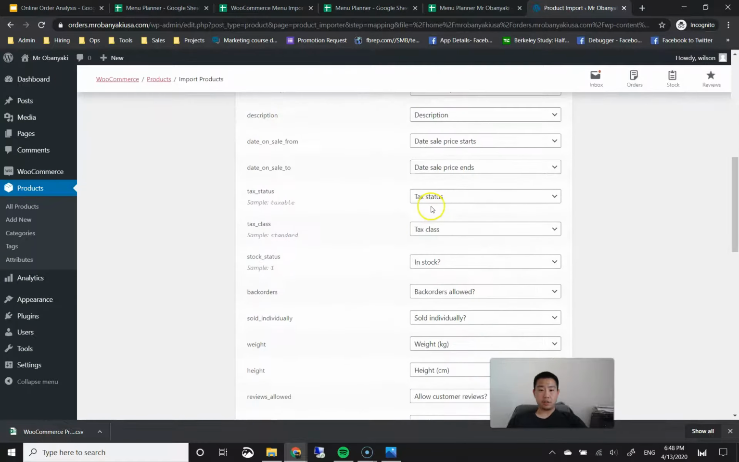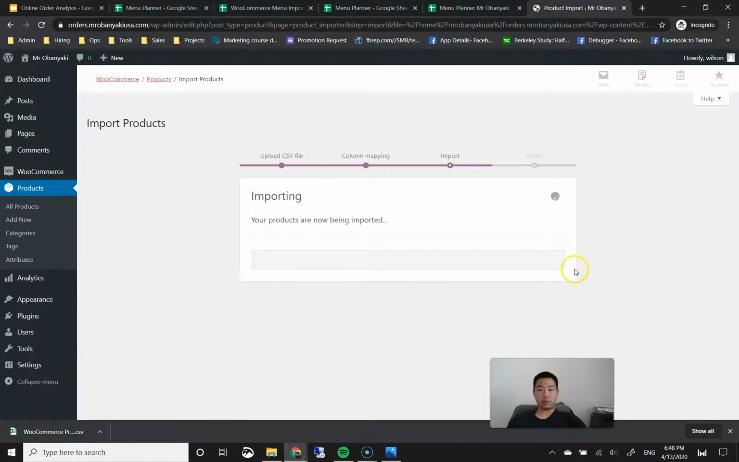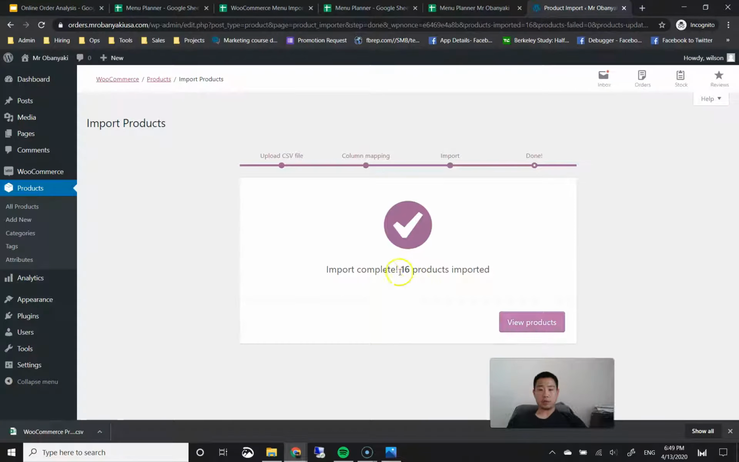We're going to leave all these fields be. These are all matched correctly. And we're going to go ahead and just click run the importer. Then there's going to be a progress bar of when your products are imported. After all of your products are imported, it's going to say how many products were imported. We did have 16 menu items, so that's perfect.